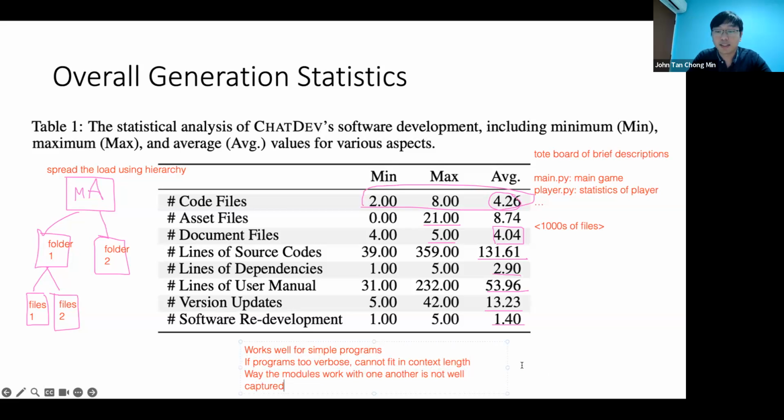A lot of times I see the error message is that, oh, you forgot to import this other file. So they know that they need to generate all these files, but somehow the code doesn't reflect that they need to import the other file inside. So the dependency graph is not very well established for ChatDev, based on my 3 experiments with it.